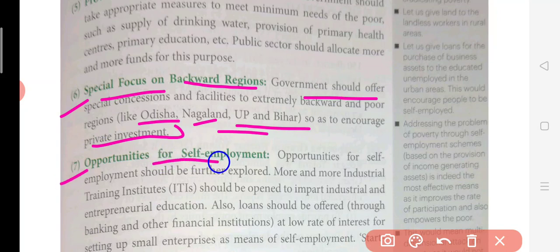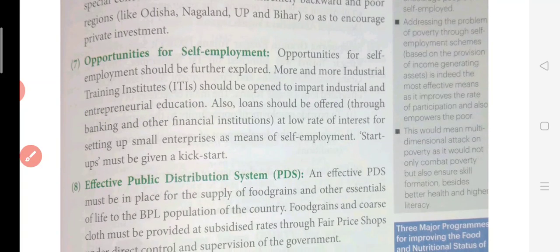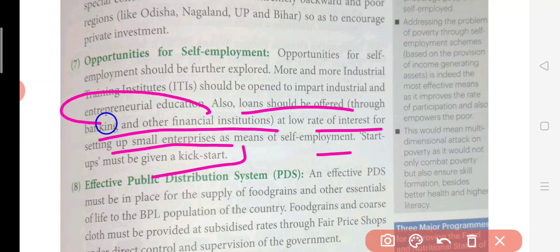Now the seventh point is opportunity for self-employment. Opportunities for self-employment should be further explored. Means more and more industries, and ITI institutions already there, should be open to provide some technical knowledge, and entrepreneurship education should be given to the people. Also loans should be offered by banking and financial institutions at a low rate of interest for setting up small enterprises. So basically technical knowledge should be given, and entrepreneurship should be given impetus in our country. If entrepreneurs come, then definitely they will provide more employment. So this will increase self-employment as well as generate employment. This is going to give a kick start to our economy.